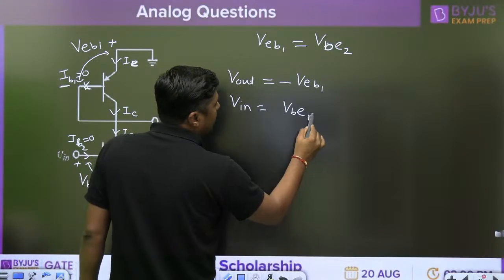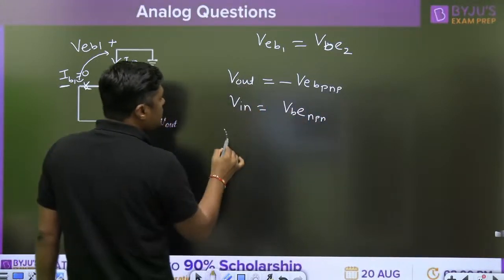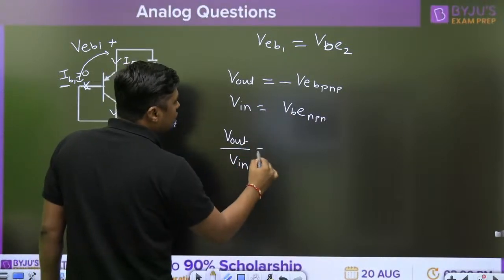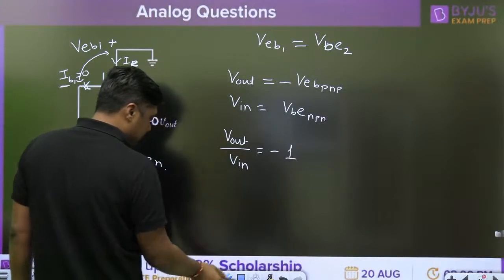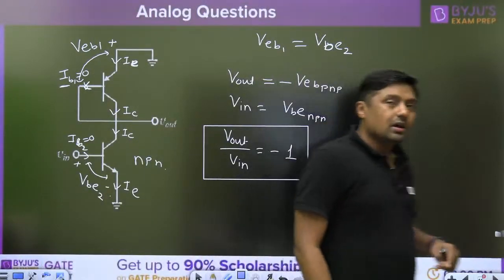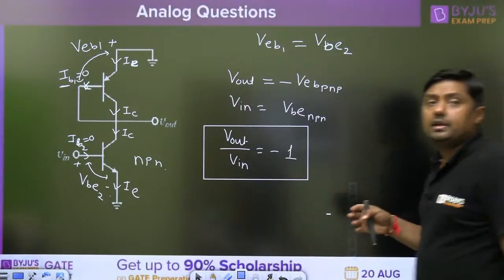VBE, this is for NPN. This is for PNP. So what is the V out by V in? That is called gain. Both are equal, and that's why you are going to get the minus 1. What is the answer? Minus 1. Is there any need to draw?